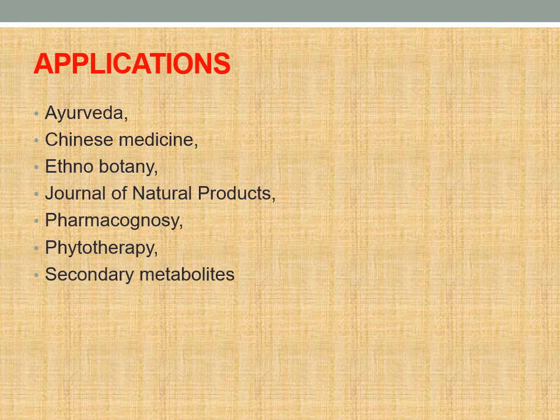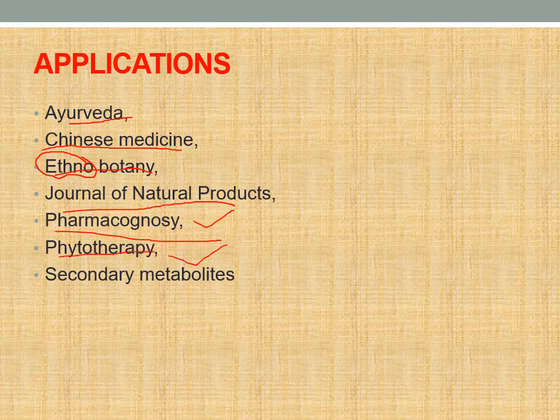Coming to its applications, it is used widely in Ayurveda, and from our history it is also considered in Chinese medicine. Ethnobotany, where the term ethno means botany away from the science, the Journal of Natural Products, and pharmacognosy means the pharmaceutical uses. Phytotherapy: in light, as direct sunlight damages many of the cells, it is used as a covering or protecting agent. And these are secondary metabolites of the plant.